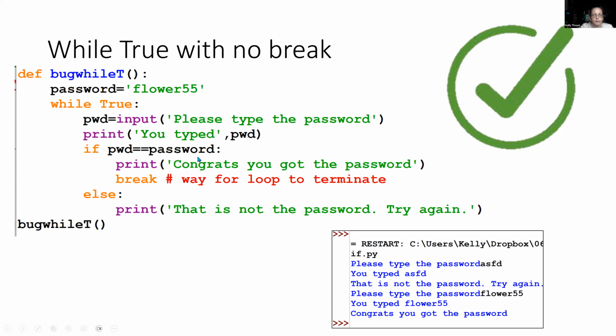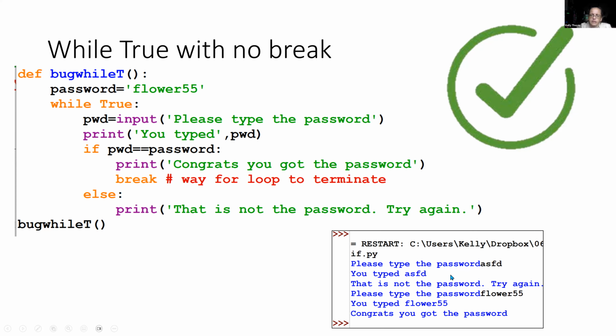If the PWD and the password are not equal, it will say that's not the password, try again, and we go back to the while True. So fair enough, this is actually pretty good because you see what it will do is it will continue to prompt the user until they actually type the password. So let's just follow this through for some particular example.